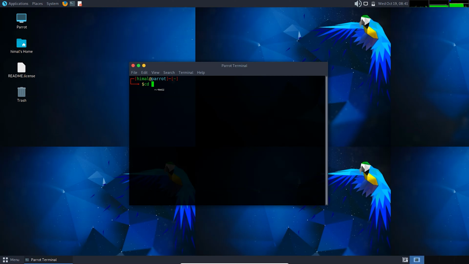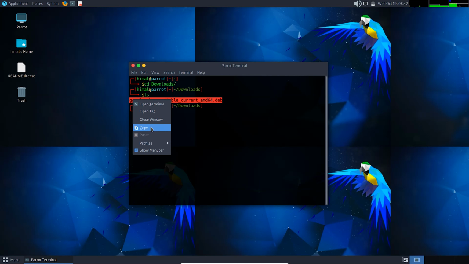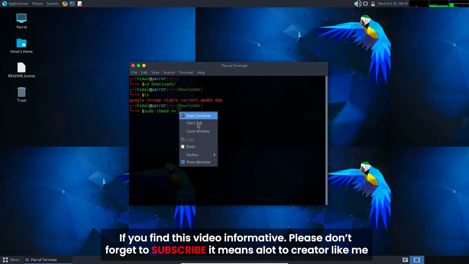You need to change the directory to the Downloads folder. And let's view. So here we go. This is the DEB package of Google Chrome we need to install. To make the package installable, we need to run a command for that. First of all, you need to copy this, and after that type, and paste that copied section. Type your user password.